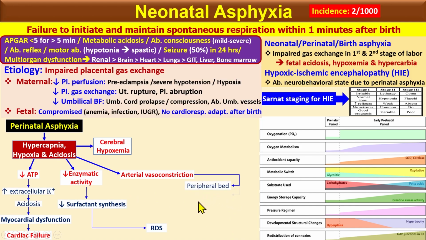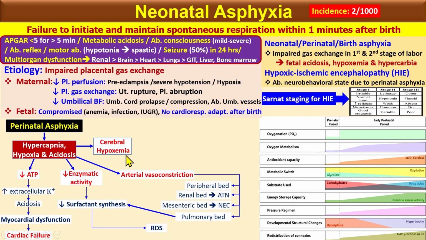Okay, so when the renal bed is affected, this leads to acute tubular necrosis. When the mesenteric bed is affected, this causes necrotizing enterocolitis. Okay, when the pulmonary bed is affected, this also decreases the surfactant synthesis, which causes the respiratory distress syndrome.